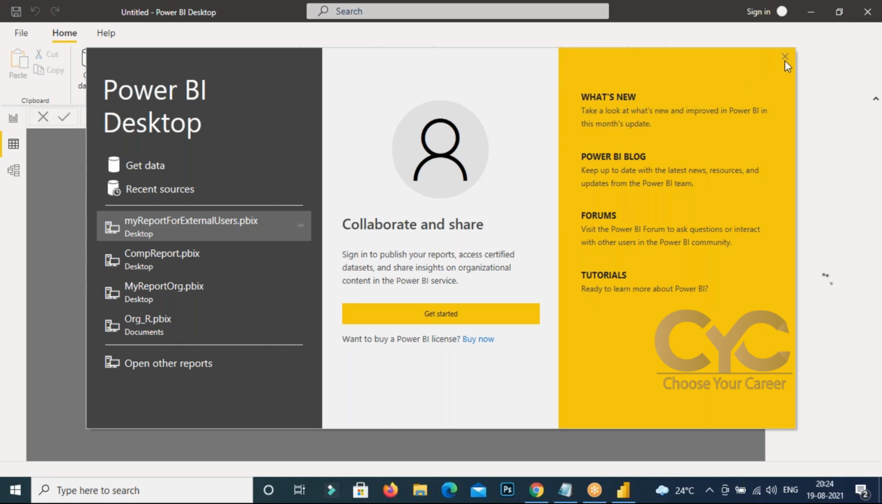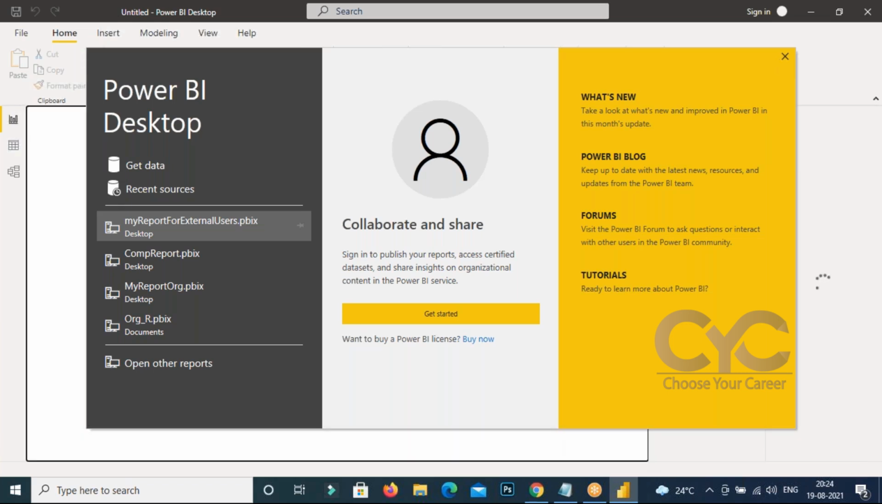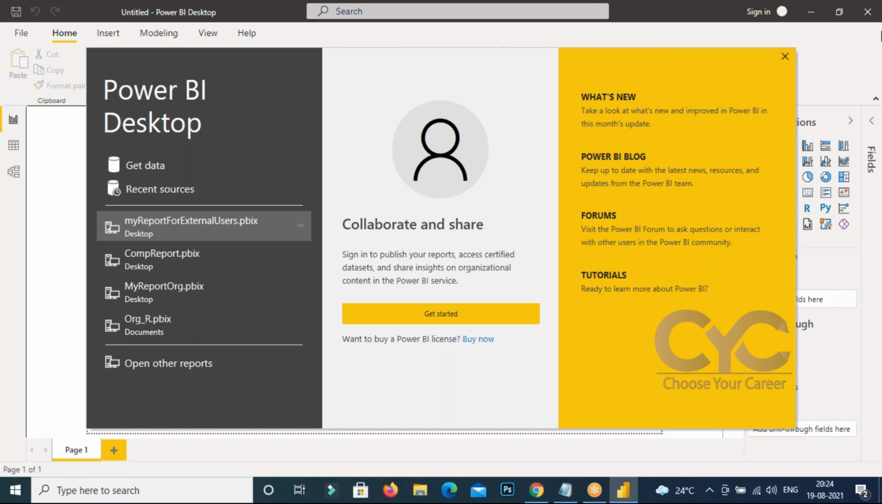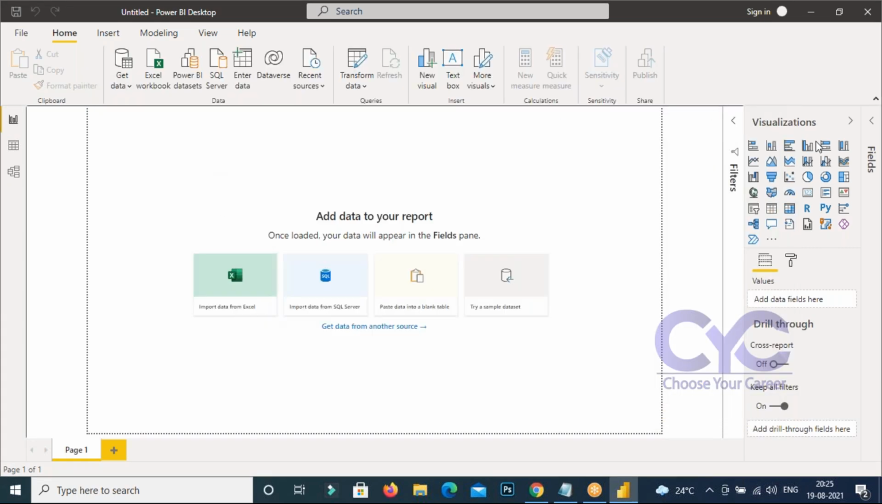You can close this page if you don't want it. See that Power BI is installed like this. This is the installation of your Power BI.